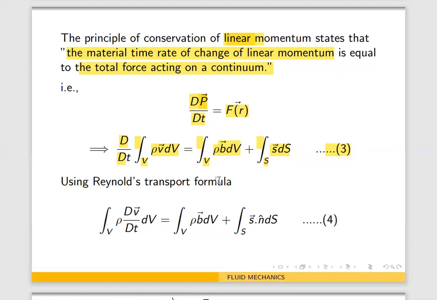Now, using the Reynolds transport formula, this d by dt outside, the material time rate of change, can be taken inside. So d by dt has gone inside, rho outside. So volume integral V, rho dV by dt, dV is equal to the first integral on the RHS and the second integral on the RHS. So what is the second integral here? Second integral is nothing but we have S ds, right?